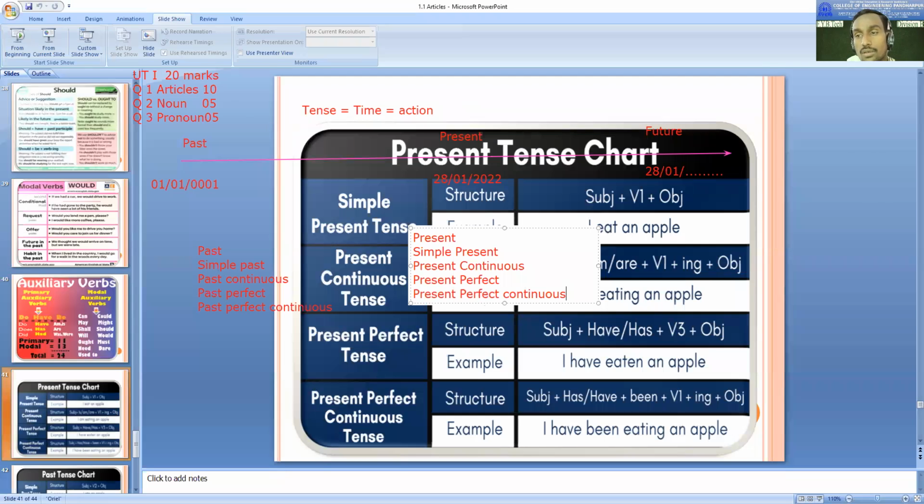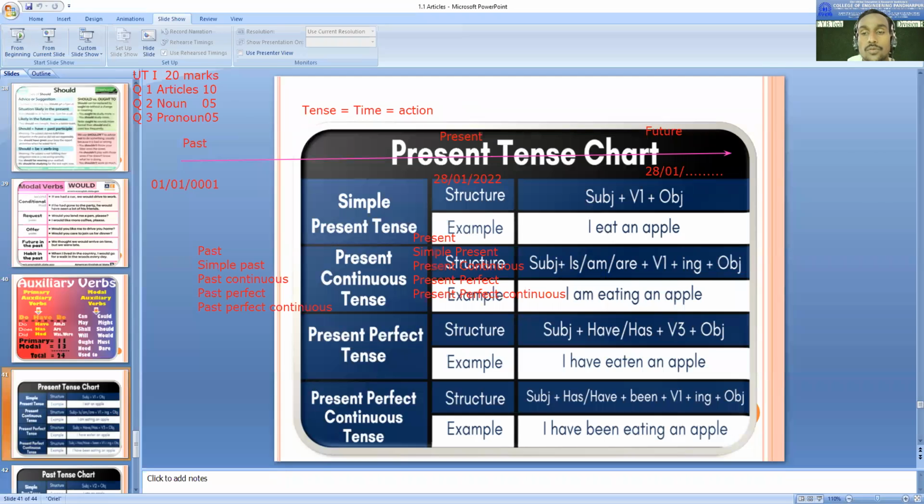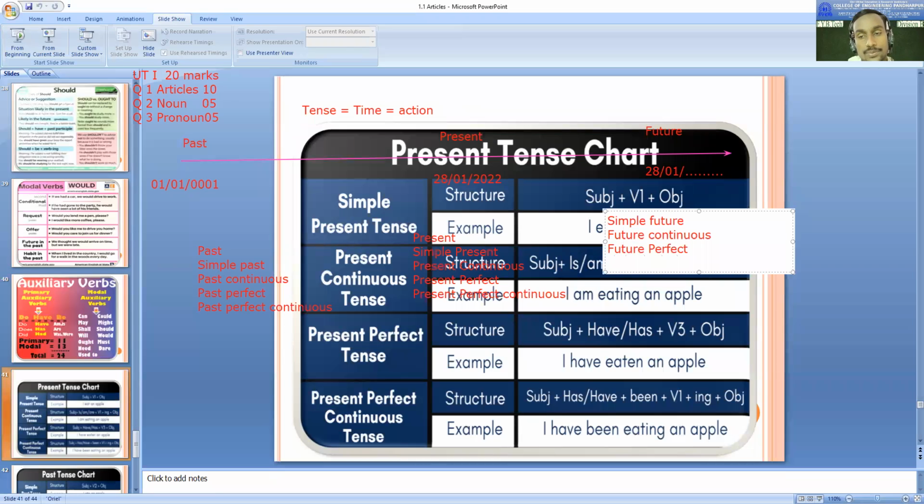And same with future also, people can think for future also. You are going to have simple future, then future continuous, you have future perfect, you have future perfect continuous.